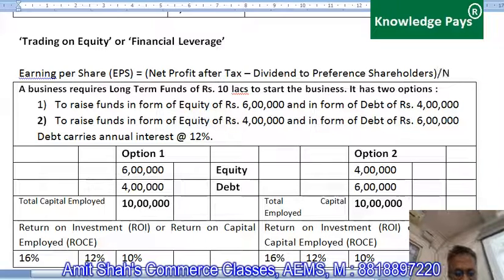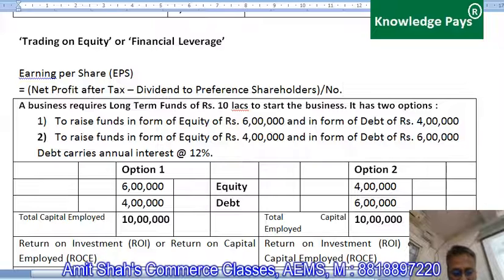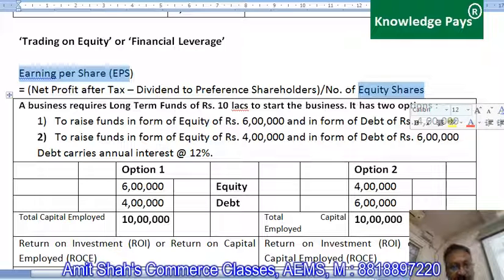So divide by number of equity shares gives us earning per share, means how much every equity share has earned from the current year's profits.